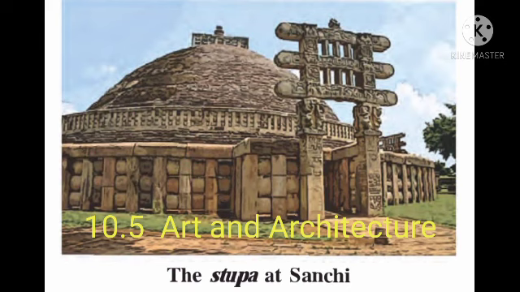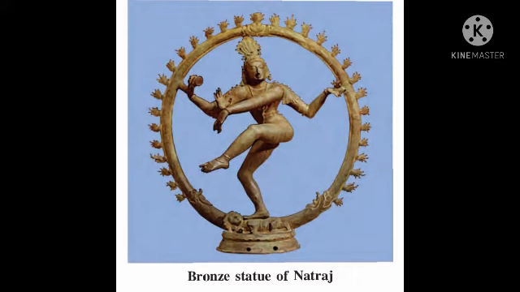The art of making images was developed during the Gupta period. Temple architecture developed during the reigns of the Chalukya and Pallava dynasties in South India. The temples of Mahabalipuram are a testimony to this architecture. The art of making bronze images of deities emerged during the period of the Pallavas.